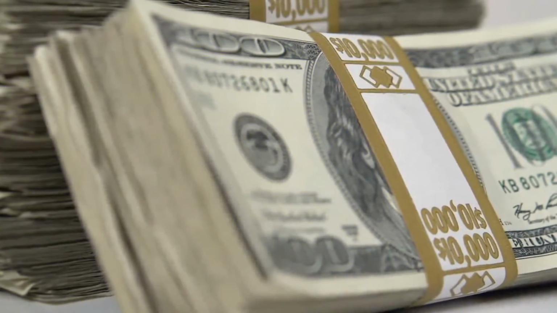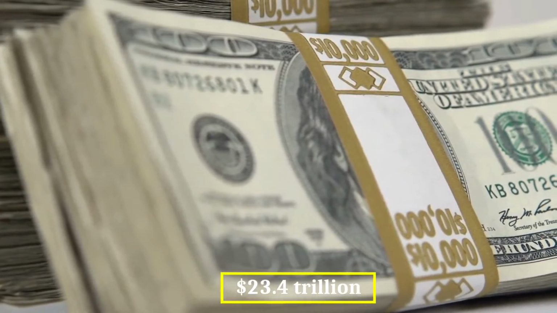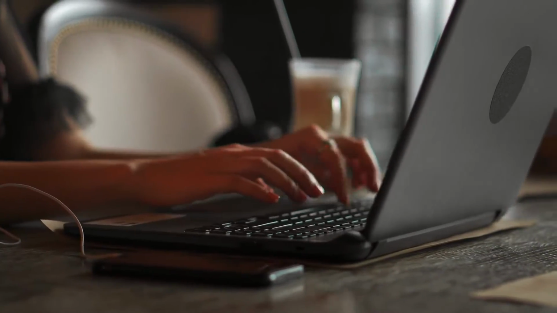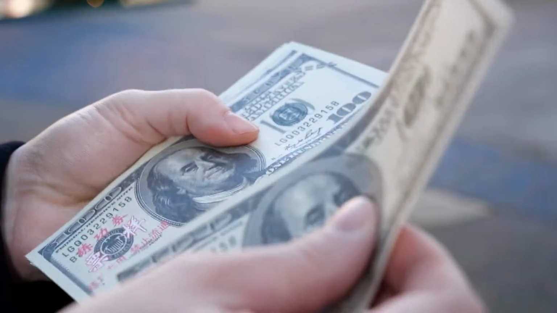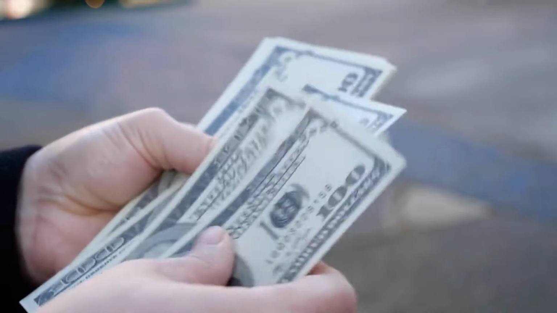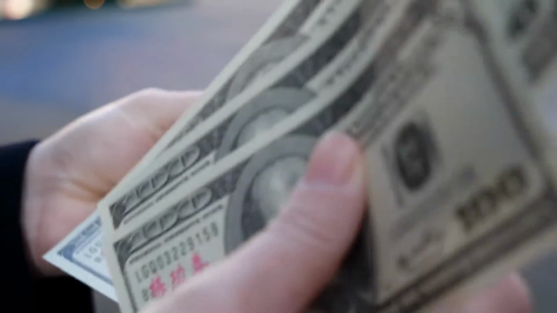Gross national income, $23.4 trillion, 2021. Unemployment rate, 3.7%, November 2022. $7.25 an hour is the federal minimum wage. The U.S. dollar is in circulation. Conversion from euros to dollars, $1 on average, September 2, 2022.